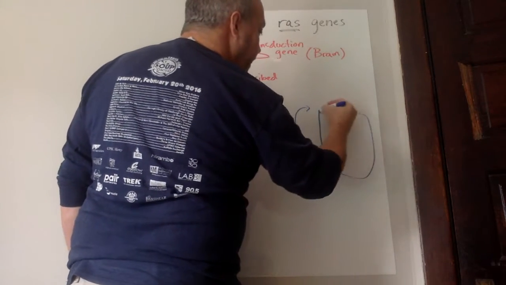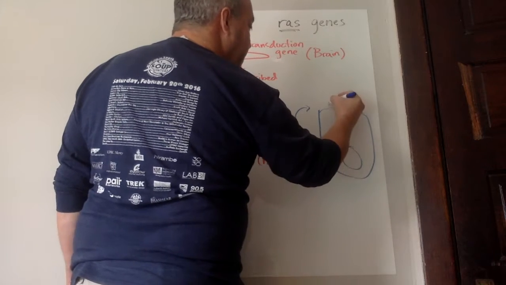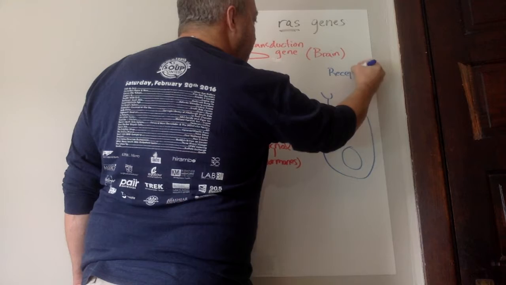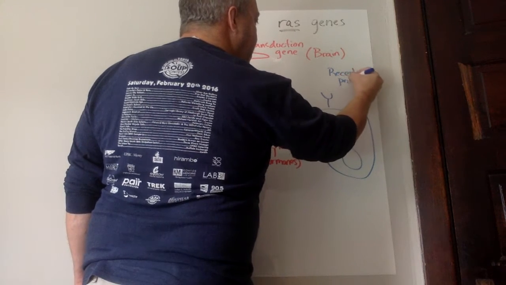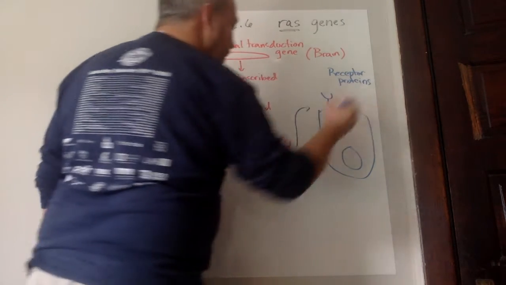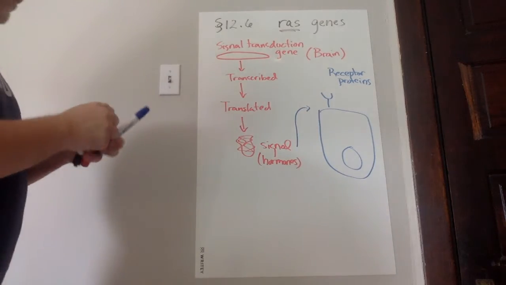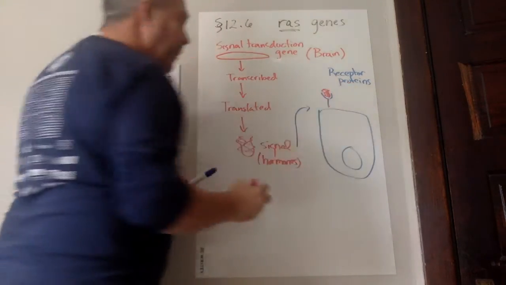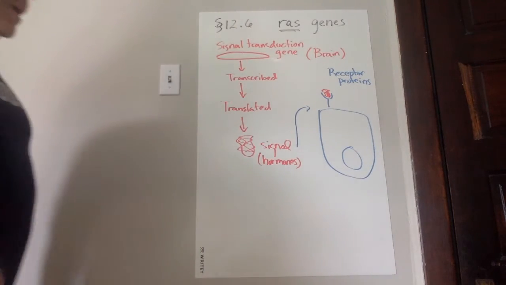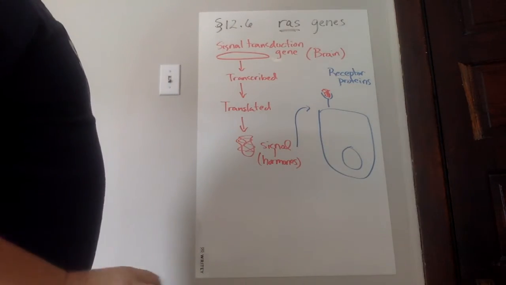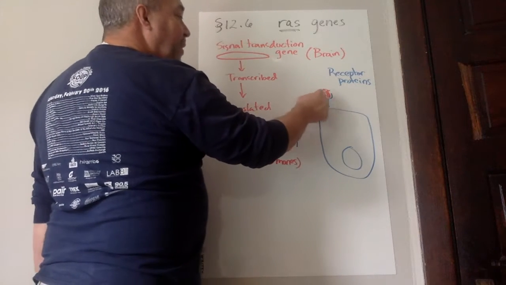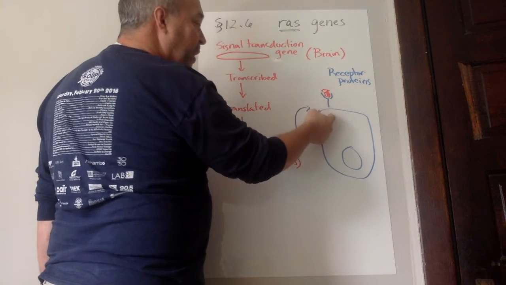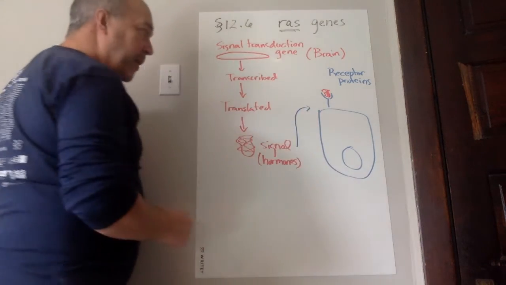So this signal, once it's created, will travel through the circulatory system, and it will find its way to a cell. So there's our typical cell. And on the outside of your cells, remember, you have receptor proteins. These are looking for very specific signals. So this signal will find its respective receptor, and it will fit into that receptor just so. Once it does, it will change this protein, and it will cause that signal to be transduced across the membrane.